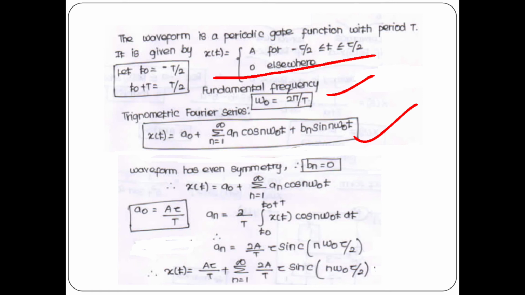So how to calculate a0 and an? I have explained it in detail here. So x(t) = a0 + summation 1 to infinity of an cos(n omega0 t). First calculate what is a0. a0 is equal to 1 by T integral t0 to t0 + T of x(t) dt. This is the general formula to calculate a0. But we have to replace it by our limits.